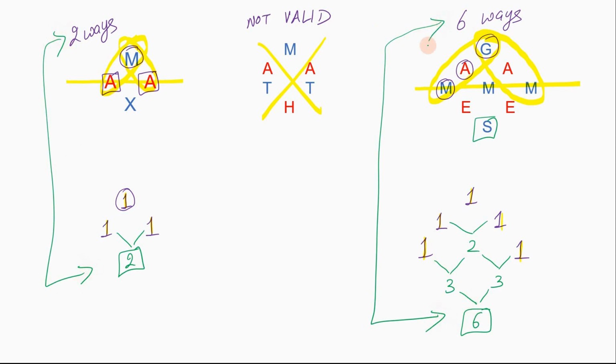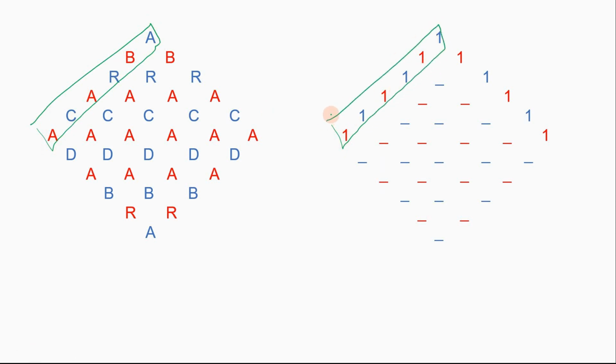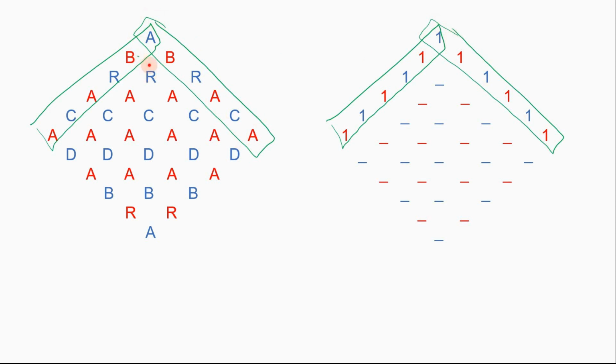Now let's move on to the main question, now that we have understood the concept. So what we do over here is, in place of these elements we have written 1 over here, and in place of these elements we have written 1 over here. And all we need to do is add these elements, that is 1 plus 1, and we write 2 in place of R.